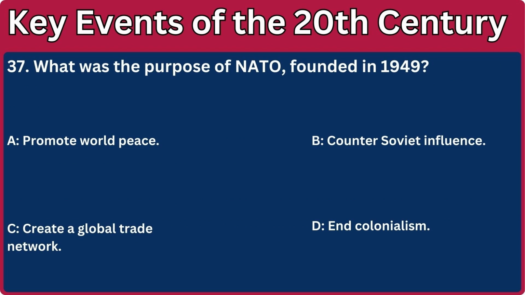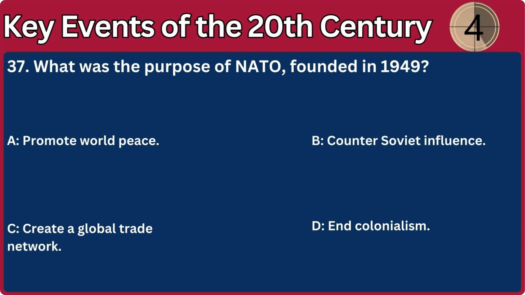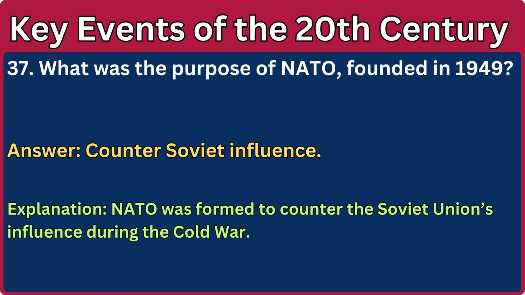37. What was the purpose of NATO, founded in 1949? A. Promote world peace. B. Counter Soviet influence. C. Create a global trade network. D. End colonialism. Answer: Counter Soviet influence. Explanation: NATO was formed to counter the Soviet Union's influence during the Cold War.